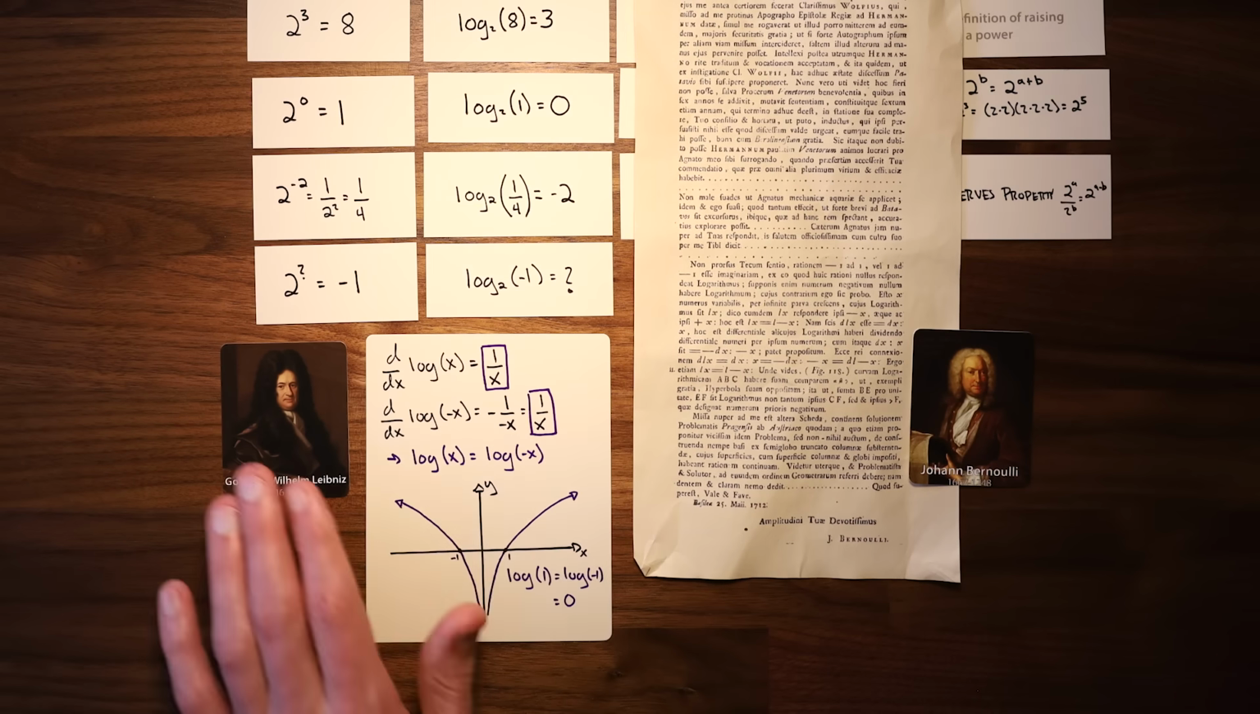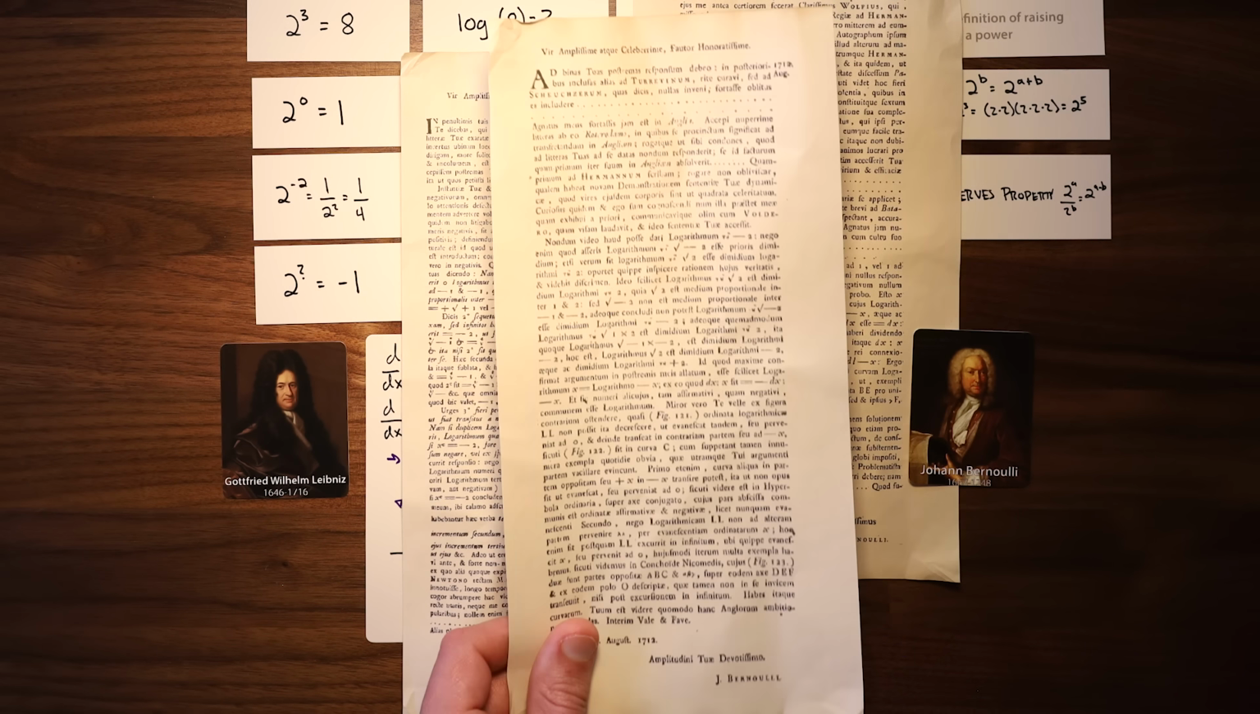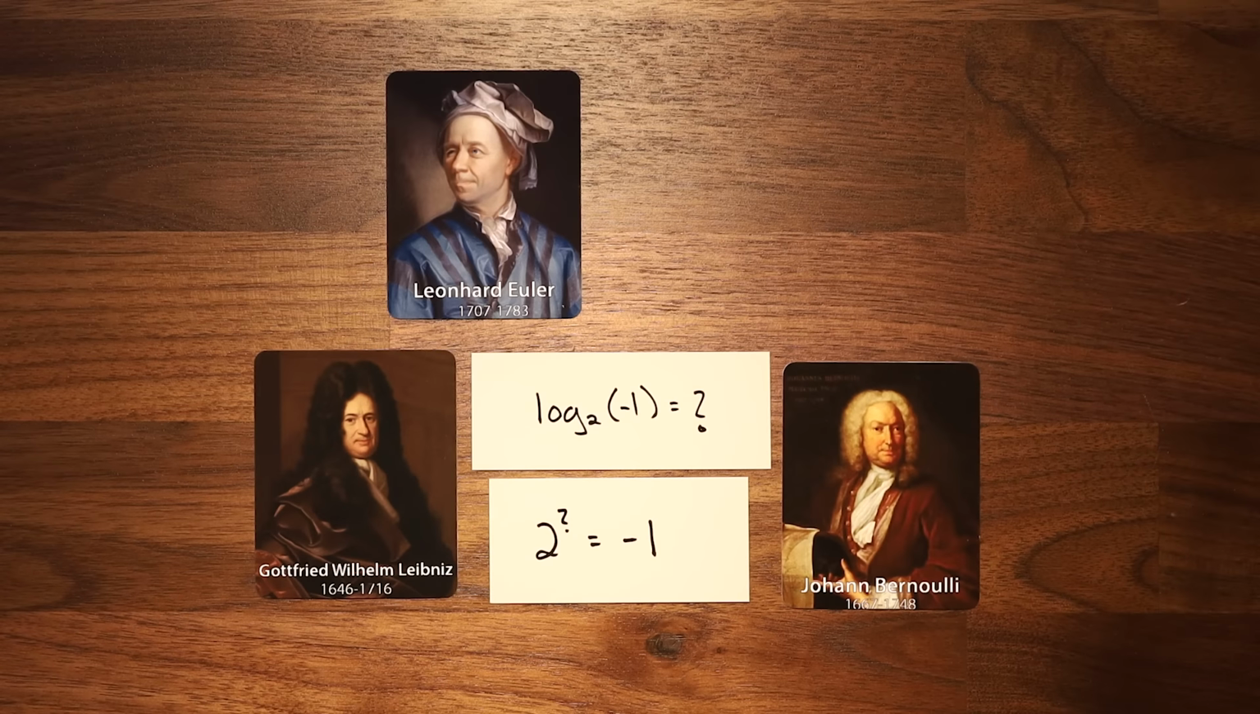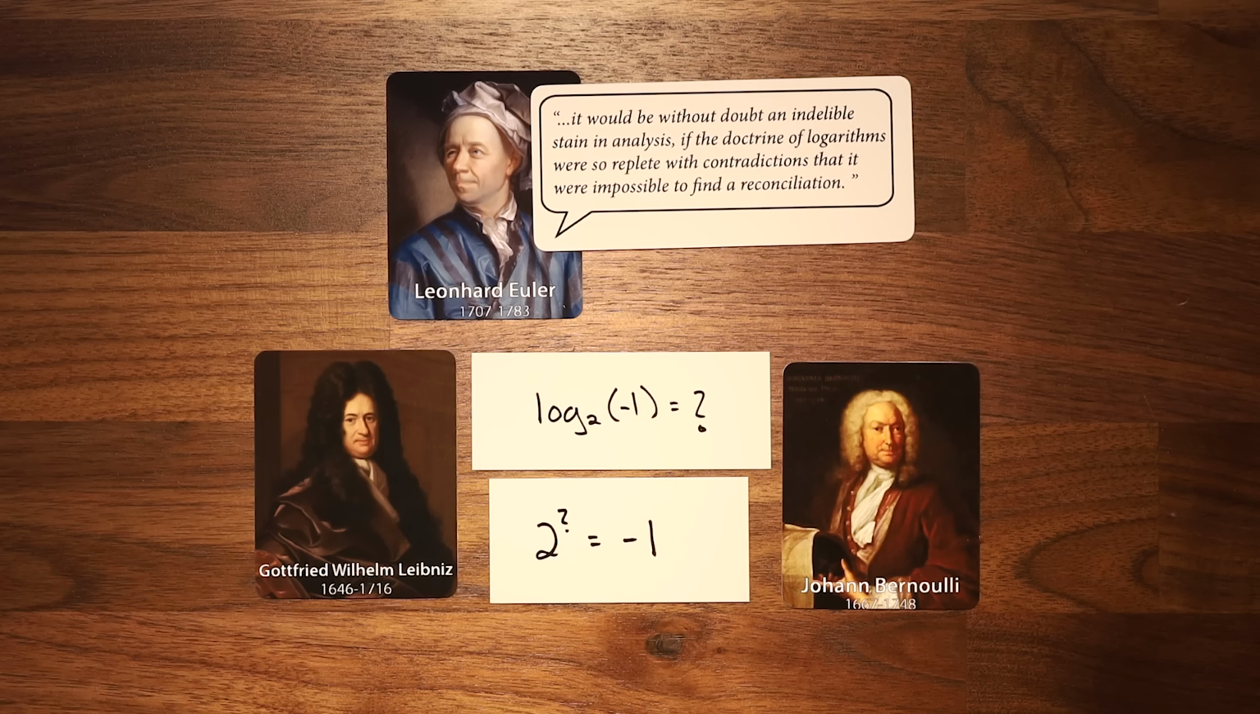Leibniz was not convinced, and the mathematicians went back and forth for over a year, without making progress towards a meaningful resolution. When Leonhard Euler, a student of Bernoulli, picked up this still unresolved problem a few decades later, he wrote that not finding a reconciliation would be an indelible stain on analysis.